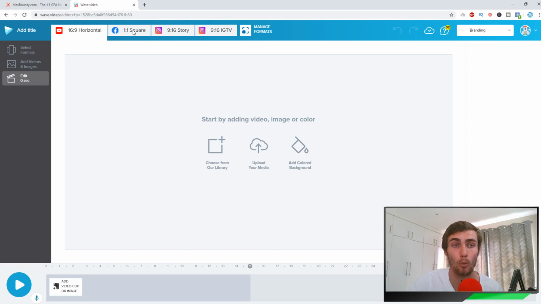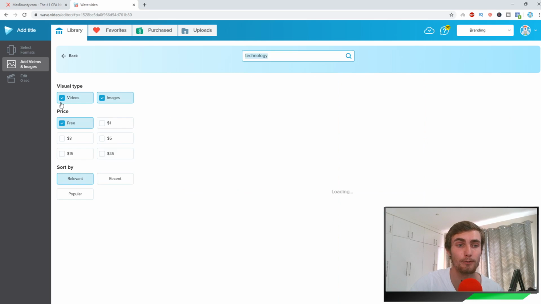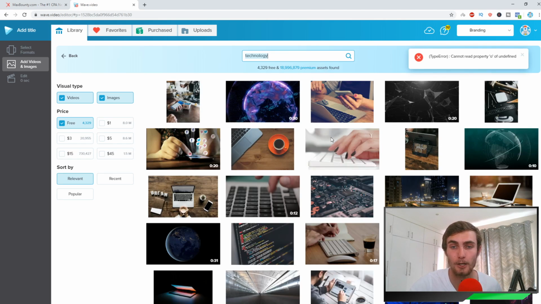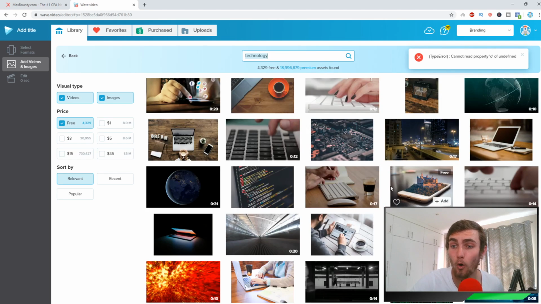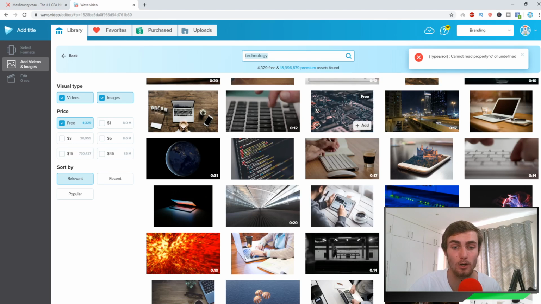So one for YouTube, one for Facebook, so that's the 1:1 square resolution, an Instagram story, which is the 9:16, and also an IGTV story. So in this case, I'm just going to use the Instagram one, as a lot of people are using Instagram. And you can see if you click on the add videos and images section, you've got a ton of different categories with free content. While it's busy loading, you've got access to a whole bunch of different free videos that you can make use of, or pictures as well that you can make use of in your video.